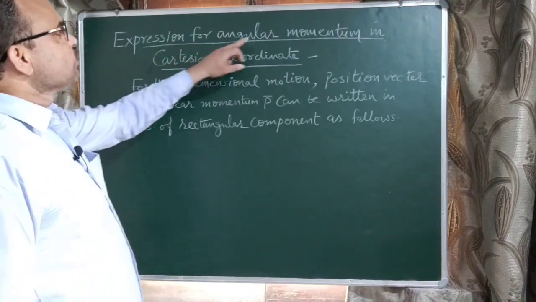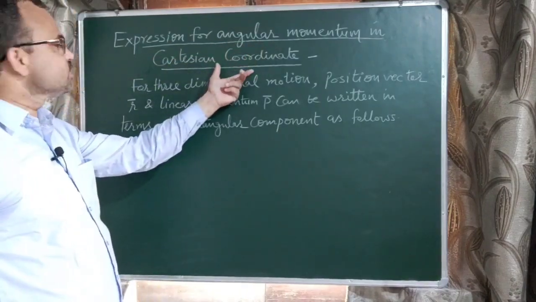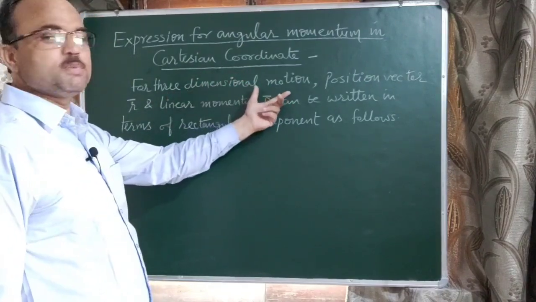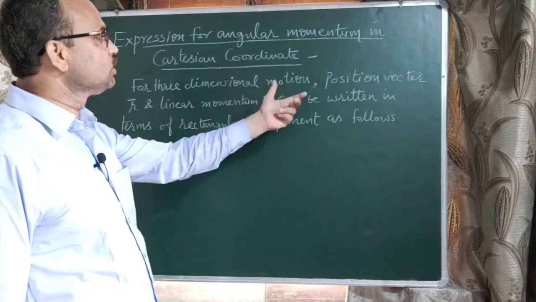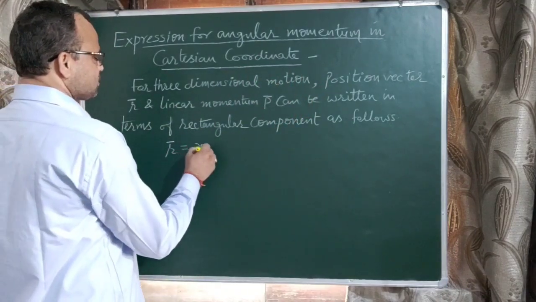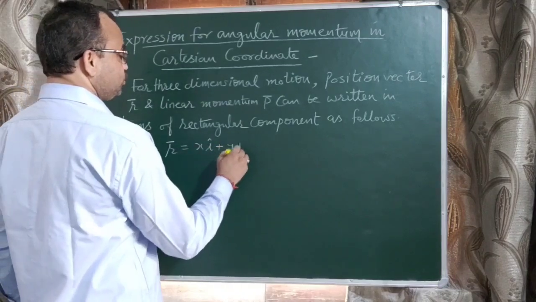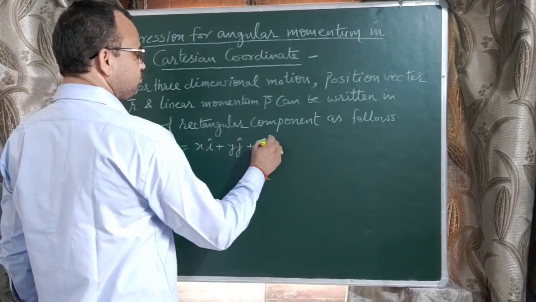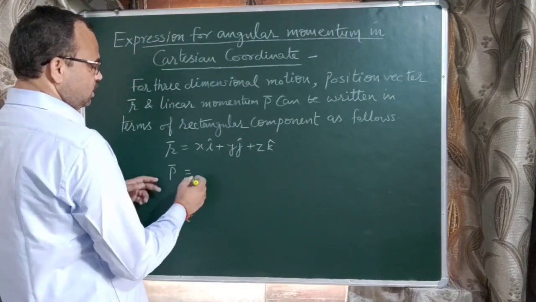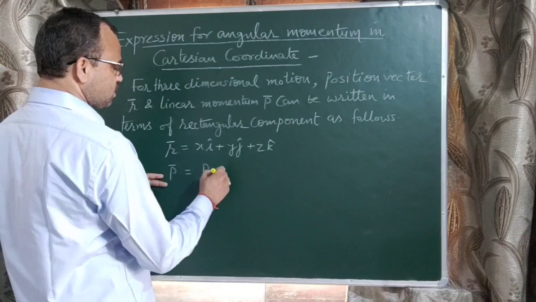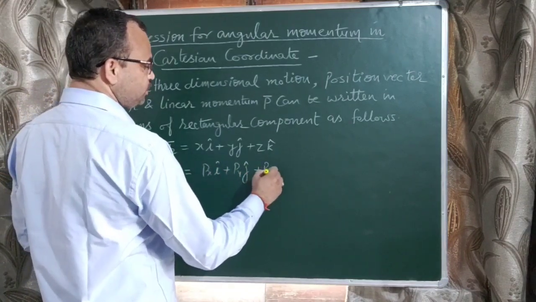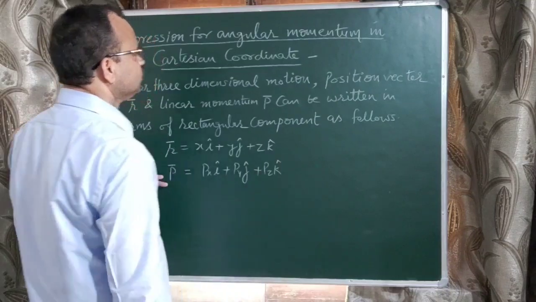Now the expression for angular momentum in Cartesian coordinate system. In 3 dimensional motion, the position vector r is expressed as x i cap plus y j cap plus z k cap, and linear momentum p is written as px i cap plus py j cap plus pz k cap.